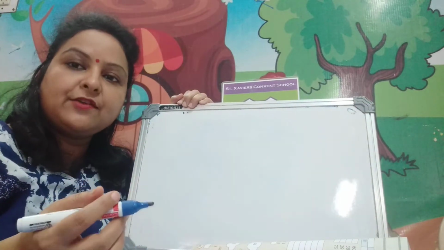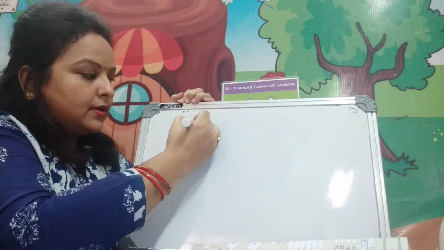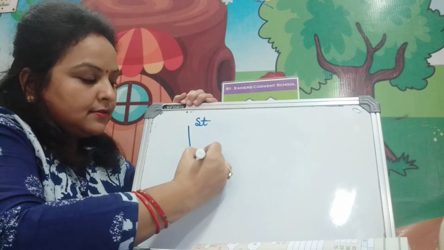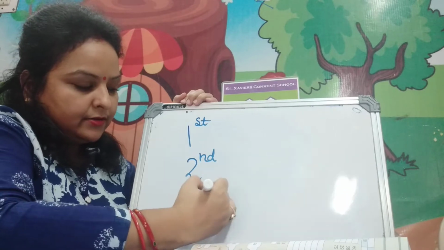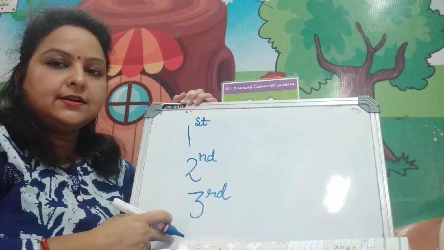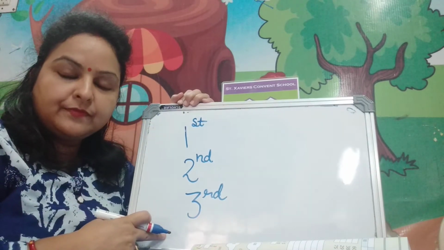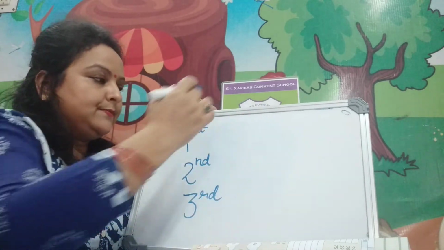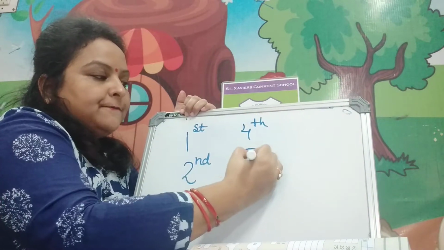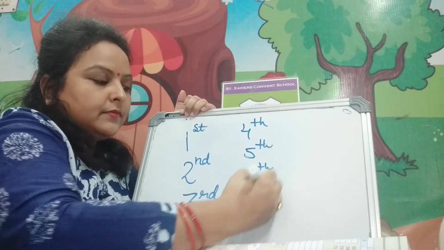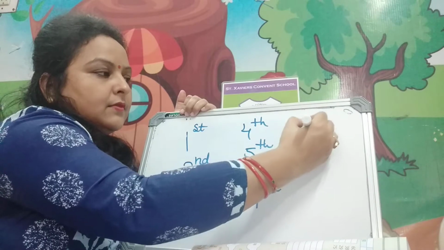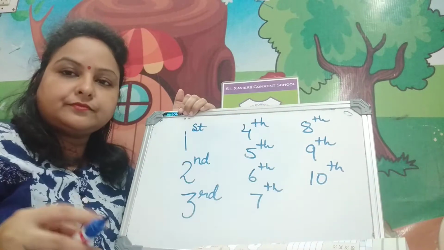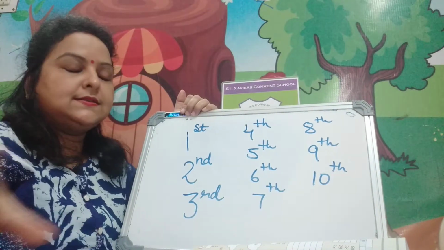If you say first, then you write 1 ST, with the letters placed slightly above on the right hand side. Second ND, third RD. First, second, third are different superscripts, but the rest of the ordinals will have the same superscript: fourth, fifth, sixth, seventh, eighth, ninth, 10th.